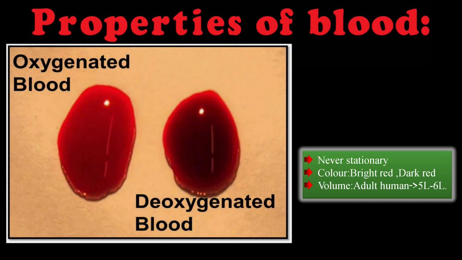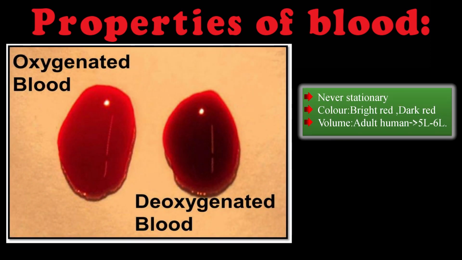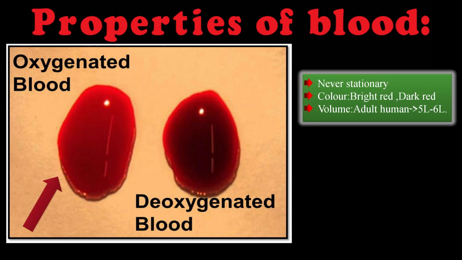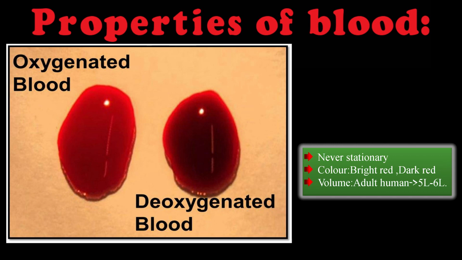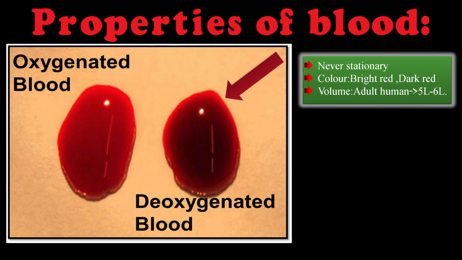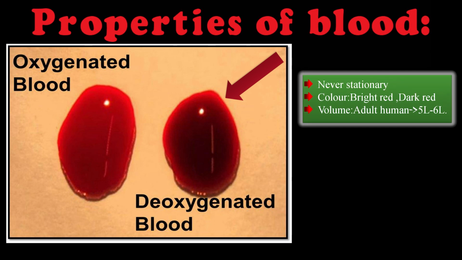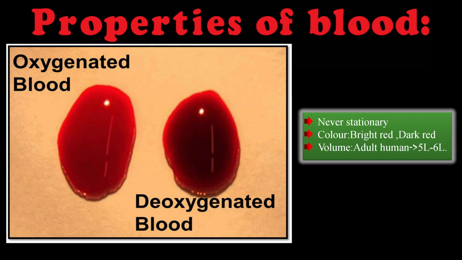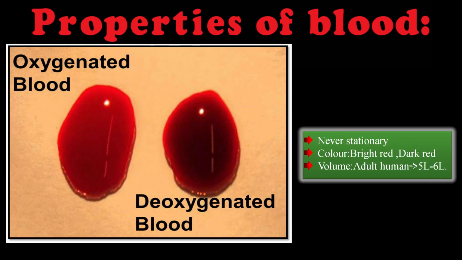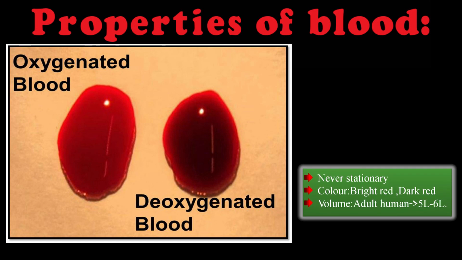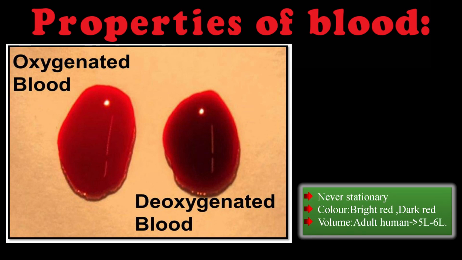Let's know the properties of blood. Blood is never stationary because it always flows. Then the color of the blood. Blood which is bright red indicates it is oxygenated blood, and if the color of the blood is dark red, that is known as deoxygenated blood. Due to the presence of more oxygen or more carbon dioxide, the variation in the color occurs. Then volume. An adult human being contains 5 to 6 liters of blood.